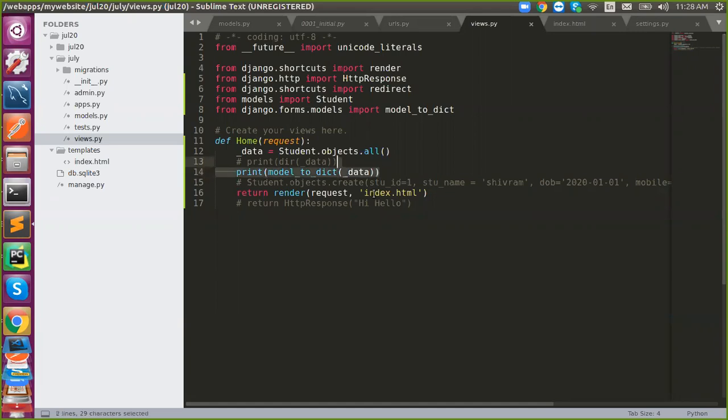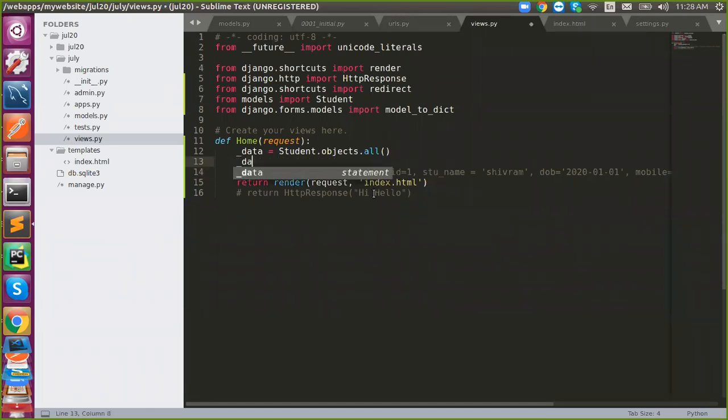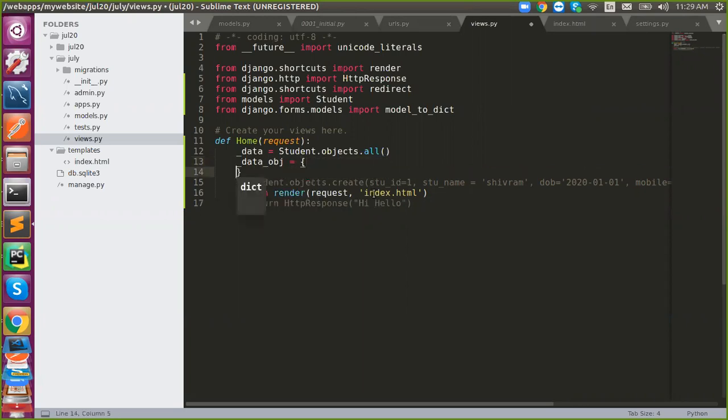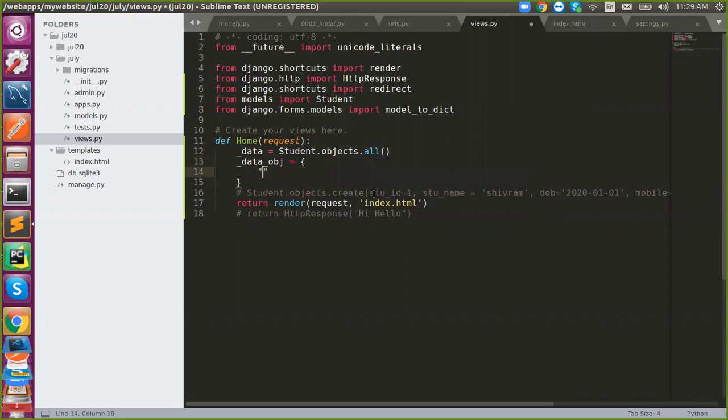Anyway, I will print it here as it is. So they say data dot stu name we get. We can prepare our own, no problem. Name is what?